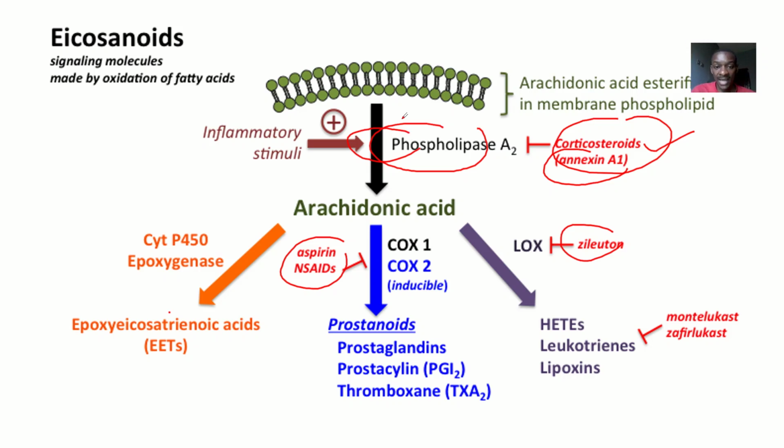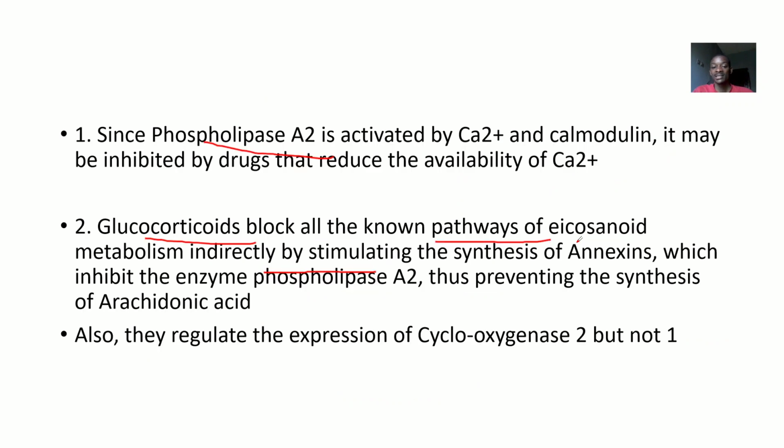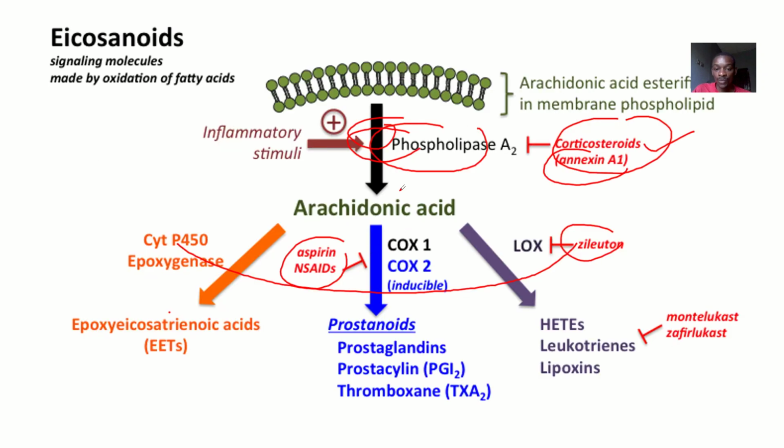Once they act at this side, anything down here will not function again. That's why they say they block all known pathways of eicosanoid metabolism indirectly by stimulating the synthesis of annexins, which inhibit the enzyme phospholipase A2, thus preventing the synthesis of arachidonic acid. All right, because arachidonic acid gives rise to all those other eicosanoids that we know.